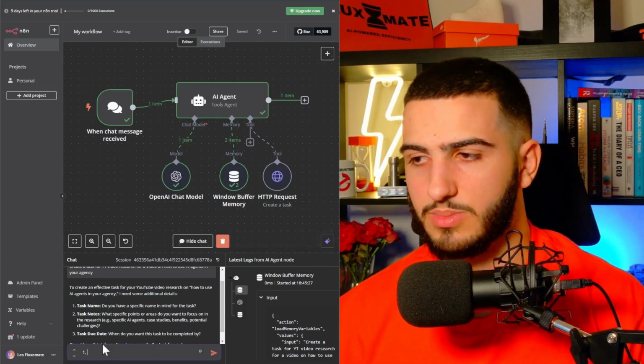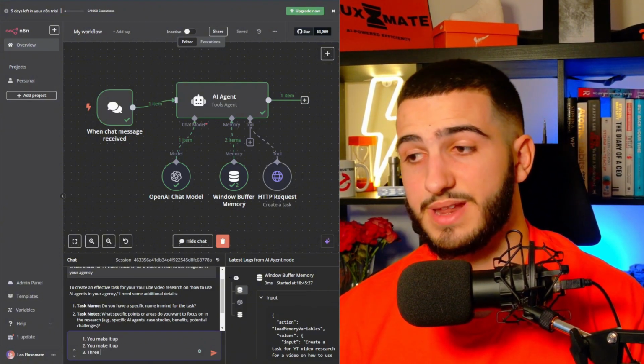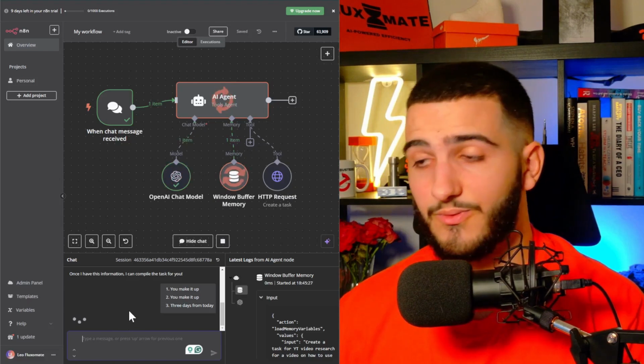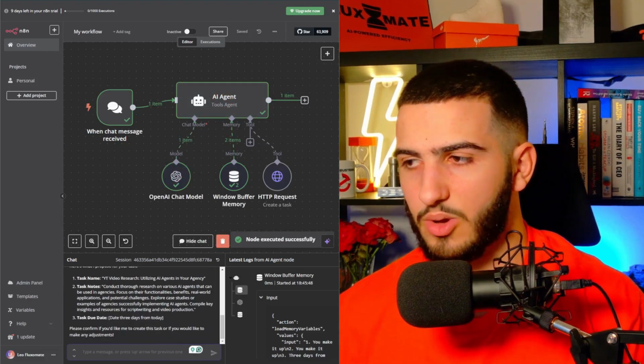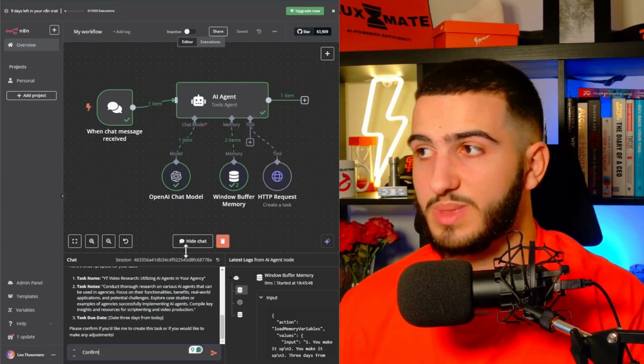So the name of the task, you make it up, the notes, you make it up, and the due date, I can put 3 days from today. So now it's basically going to go ahead and confirm the different details for me. And if I go ahead and press confirm, it should automatically create that task for me within my project management system.